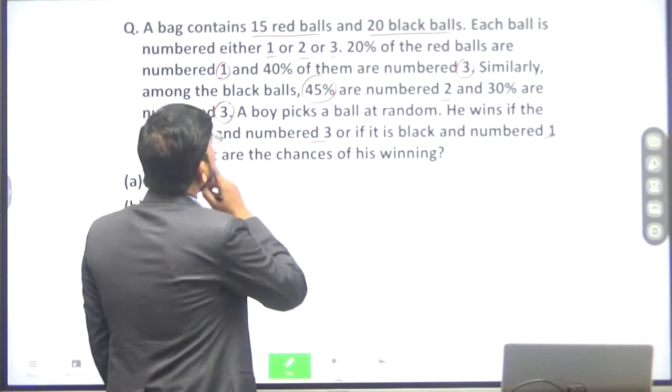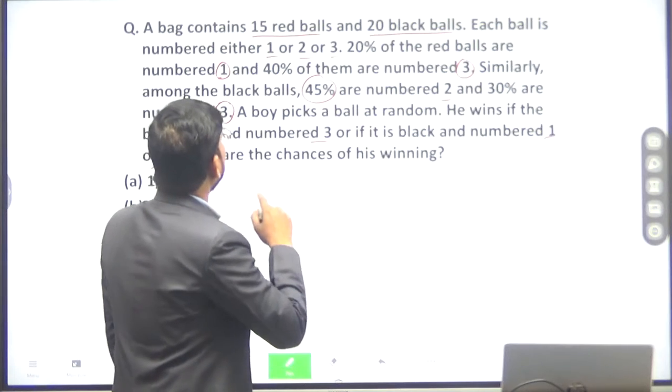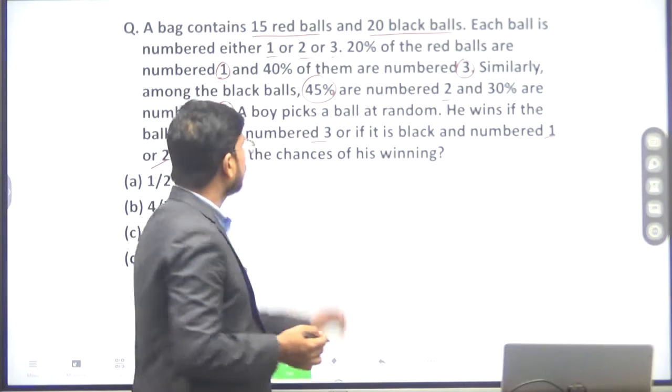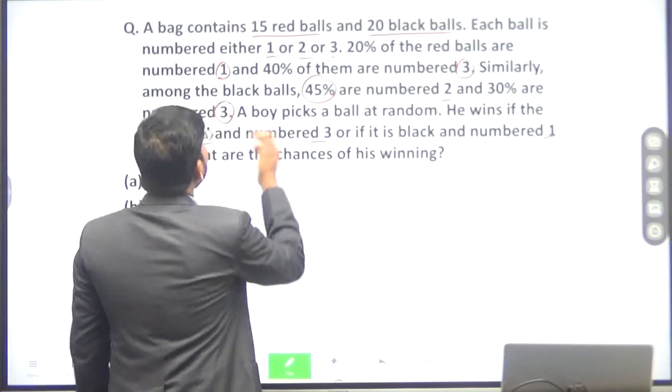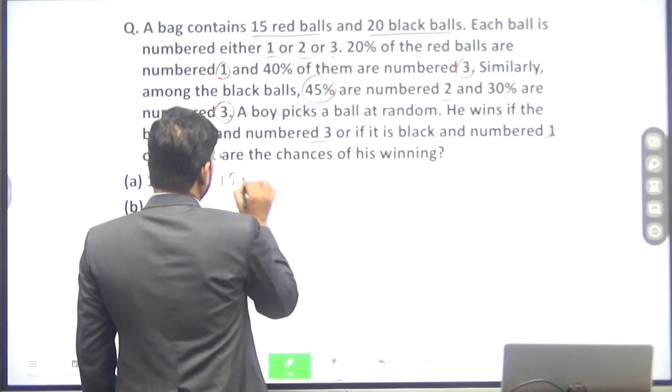First of all, we will consider how many red balls are numbered 1, 2 or 3. The total number of red balls is 15.